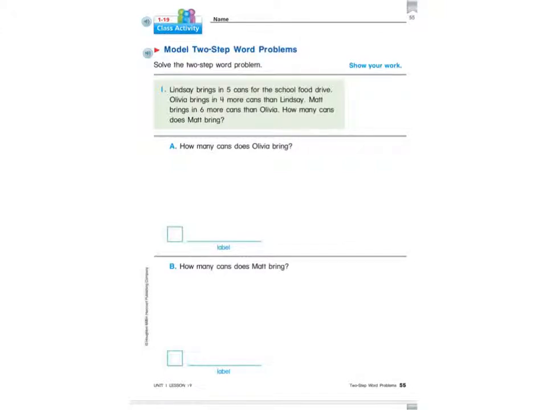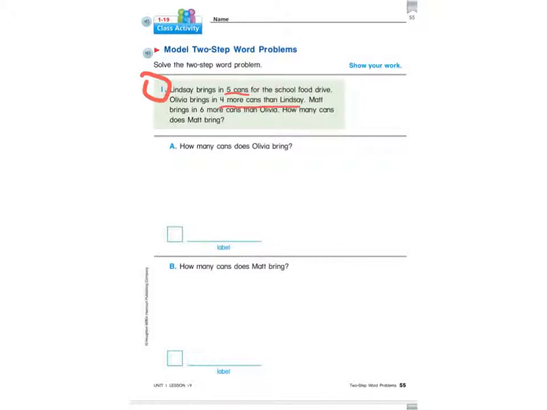This is a first example of a two-step word problem. So let's look at number 1. Let's read it together. Lindsay brings in 5 cans for the school food drive. Now remember, just like our other word problems, we're going to underline the important information. So I'm going to underline 5 cans for the school food drive. Olivia brings in 4 more cans than Lindsay.